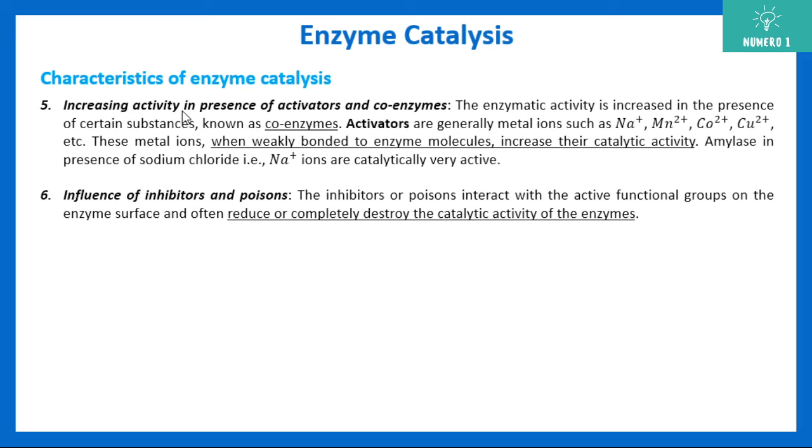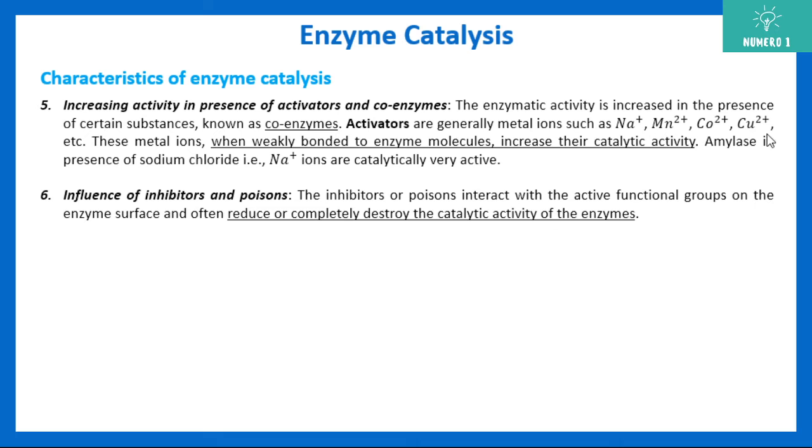Also, there is increased activity in the presence of activators and coenzymes. Enzyme activity is increased in the presence of certain substances known as coenzymes and activators, which are generally metal ions, that is Na+, Mn2+, Co2+, Cu2+.